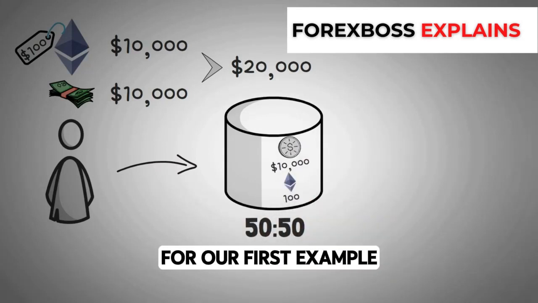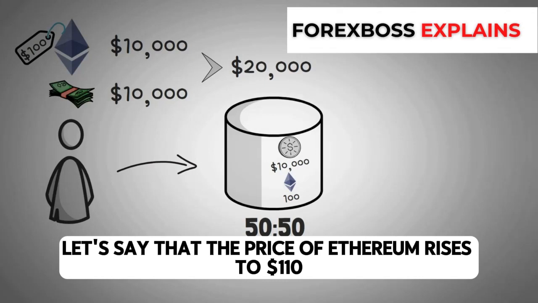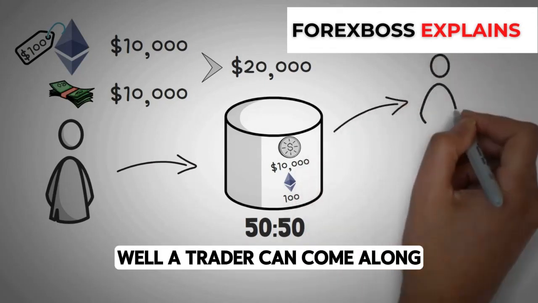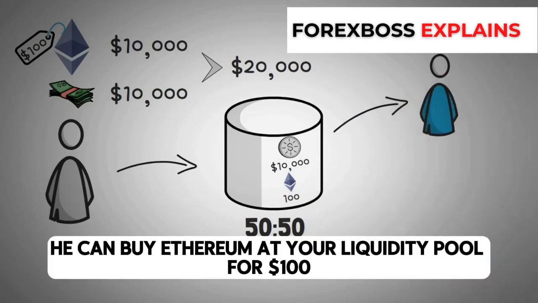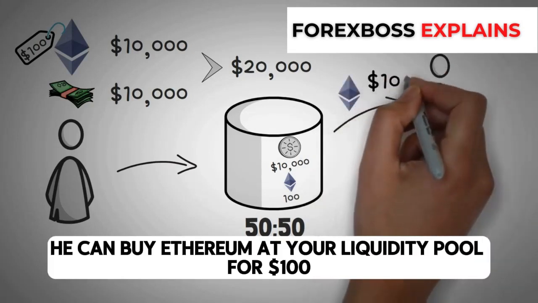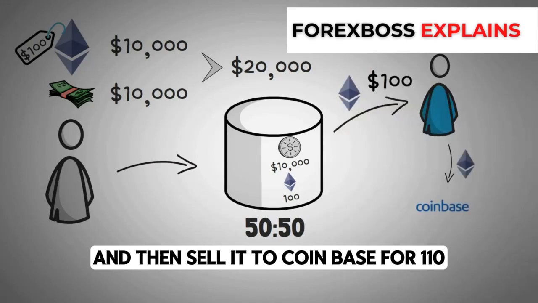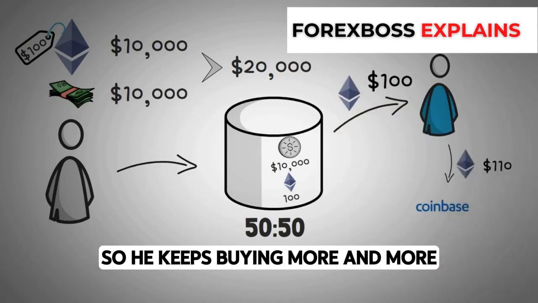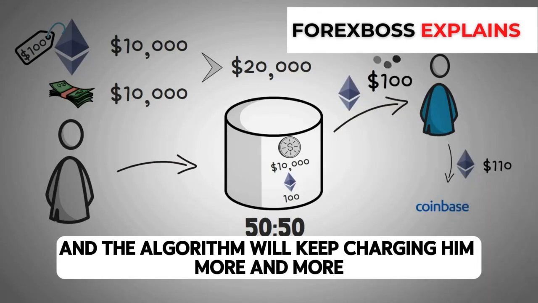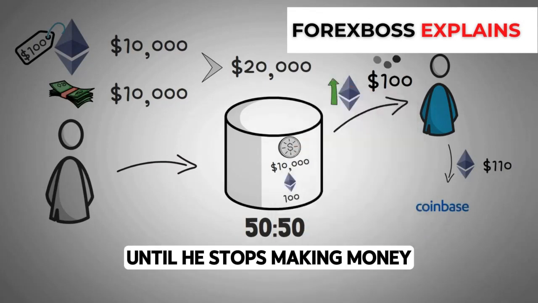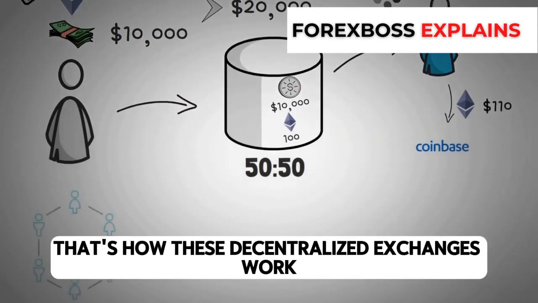Time for our first example. Let's say that the price of Ethereum rises to $110. Well, a trader can come along and realize that he can buy Ethereum at your liquidity pool for $100 and then sell it to Coinbase for $110. So he keeps buying more and more, and the algorithm will keep charging him more and more until he stops making money. That's how these decentralized exchanges work.